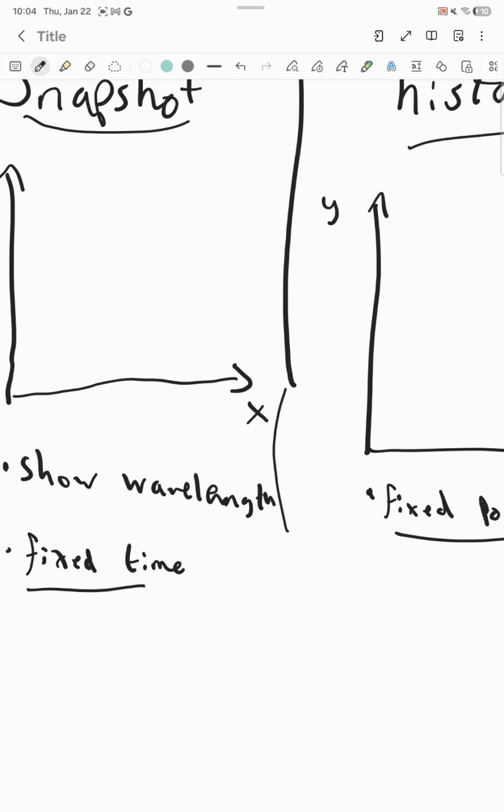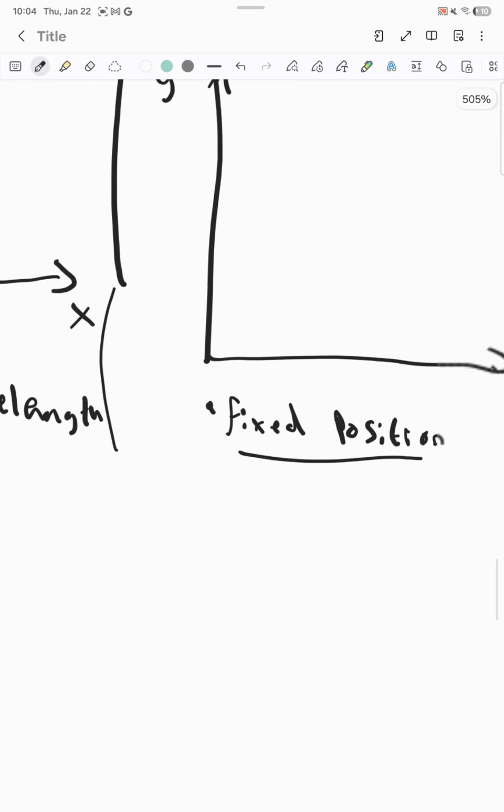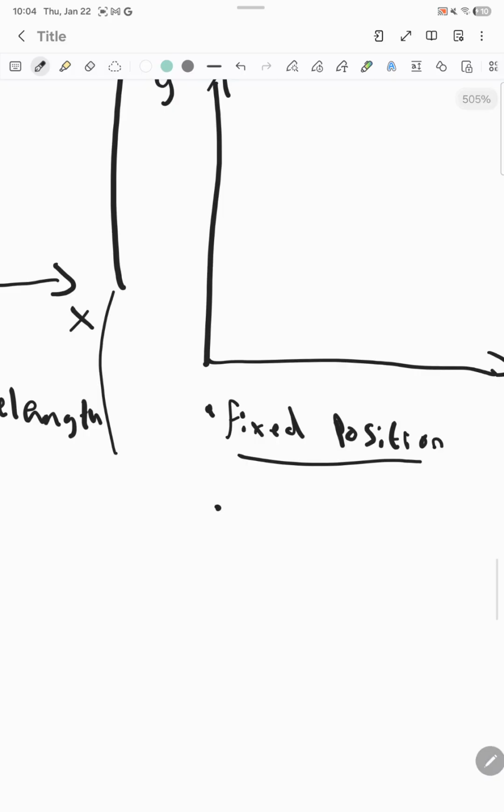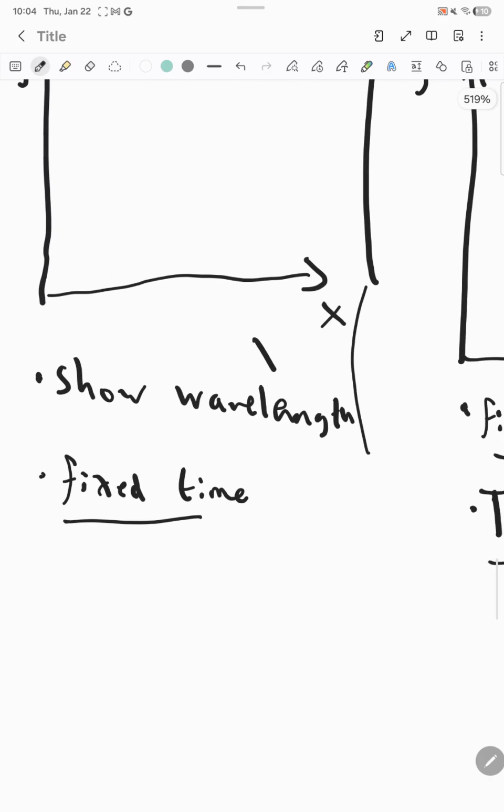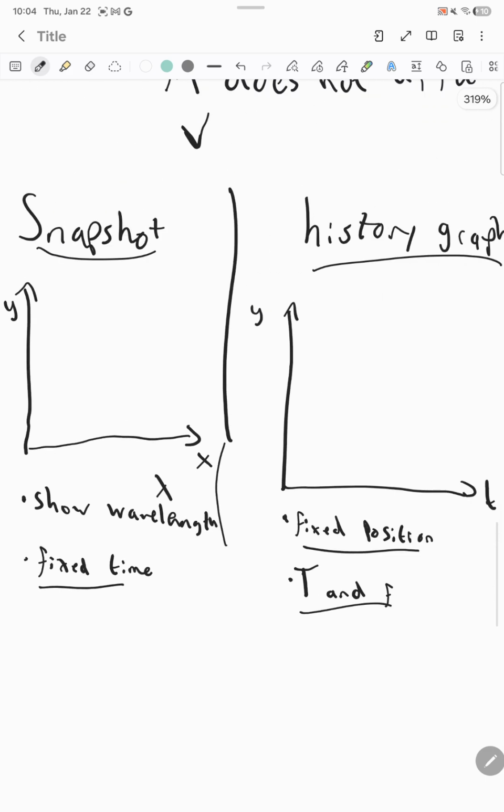So that means that instead of the wavelength, this will show the period and frequency, and here this will show the wavelength. So it's important to realize that snapshots will show the wavelength and the history graph will show the period and frequency, whereas this is fixed position and time will be on the graph, and this will be fixed time and position will be on the graph.